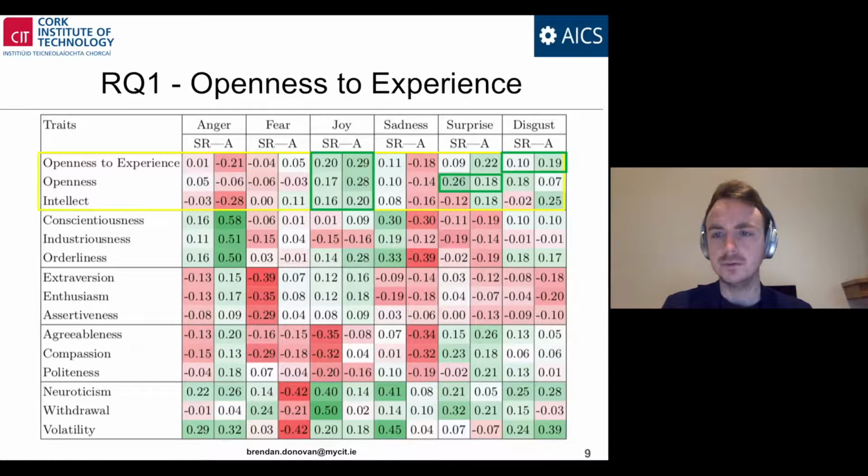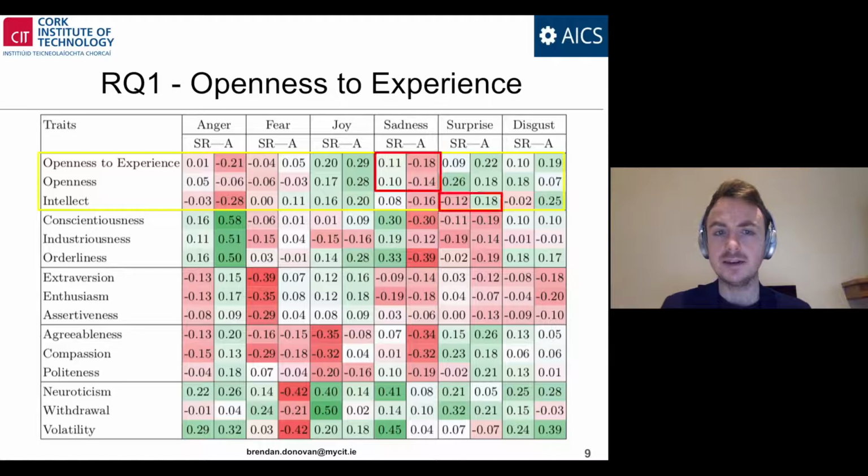In terms of consistent mappings, openness to experience, openness, and intellect consistently and positively map between two modalities with the emotion joy. This is supportive of past research studies which have argued a consistent relationship between the emotion joy and openness to experience, as joy seems to be involved in encouraging exploratory behavior, which is a key aspect of openness to experience, openness and intellect. Openness to experience had a positive mapping with the emotion disgust, and openness with surprise.